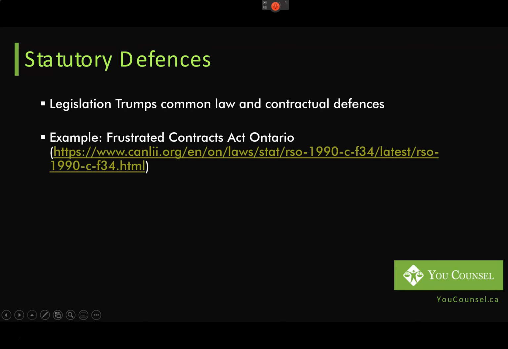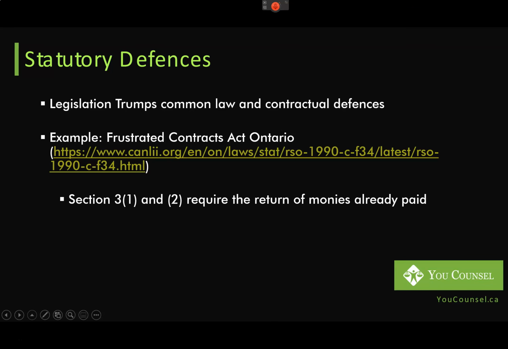Now, with respect to our scenario, there is a statute called the Frustrated Contracts Act of Ontario. It's in Ontario, and I understand that other provinces have similar legislation. I've provided the link here. And what does this statute do? It deals with contracts that have been frustrated or are impossible to perform. So what happens if a court finds that a contract is frustrated or impossible to perform?